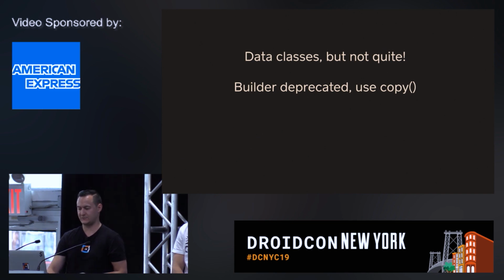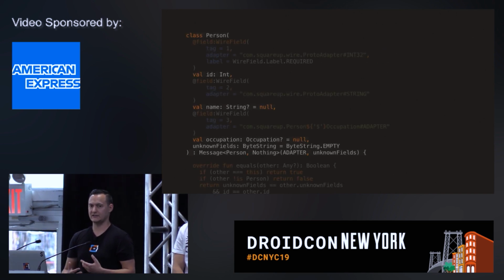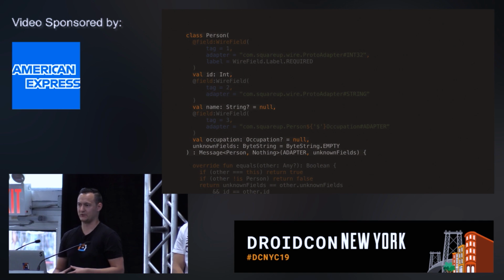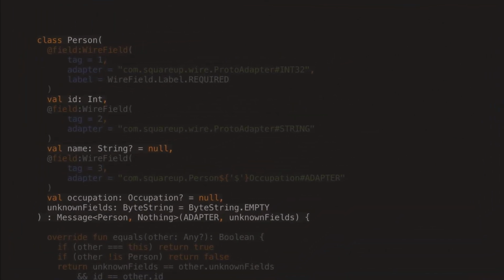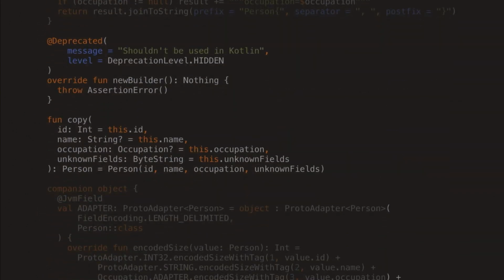So we decided to deprecate builder because Kotlin classes are very powerful in terms of how you construct them and create immutable instances. So we provide default arguments. So you can only pick the number of arguments that you want to pass to create an instance. And also we generate the copy method, similar to what Kotlin compiler does for you if you use the data class. So if you want to create copies of that instance, it's also pretty straightforward.